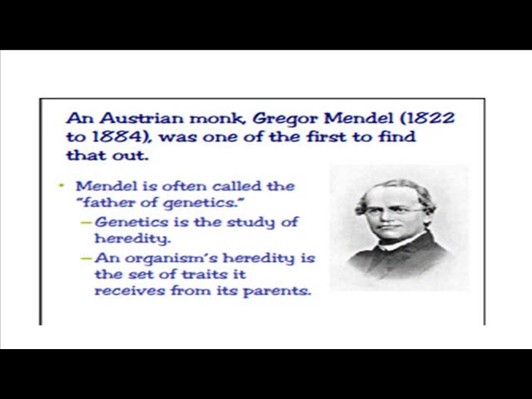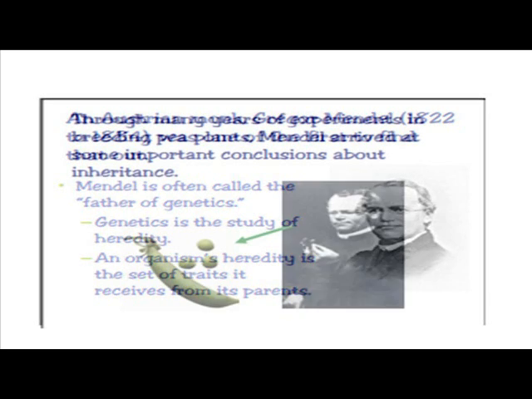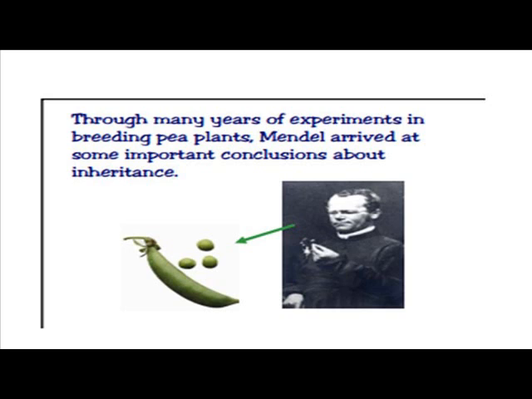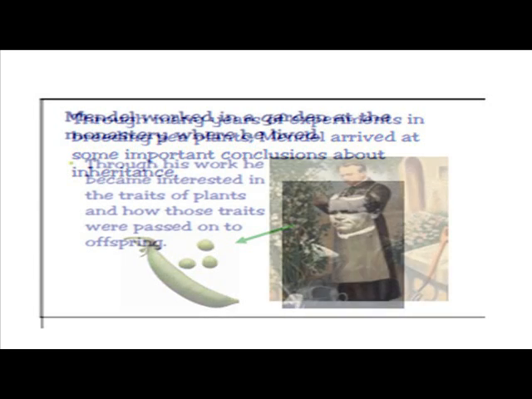An Austrian monk, Gregor Mendel, in 1822, was one of the first to find that out. Mendel is often called the father of genetics. Genetics is the study of heredity. An organism's heredity is the set of traits it receives from its parents. Through many years of experiments in breeding pea plants, Mendel arrived at some important conclusions about inheritance.